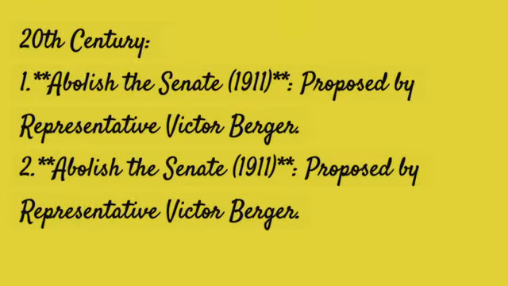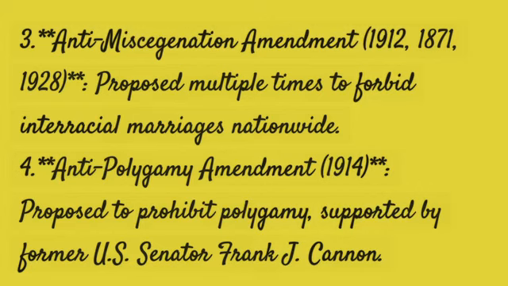20th century. One. Abolish the Senate, 1911. Proposed by Representative Victor Berger. Anti-Miscegenation Amendment, 1912, 1871, 1928. Proposed multiple times to forbid interracial marriages nationwide.